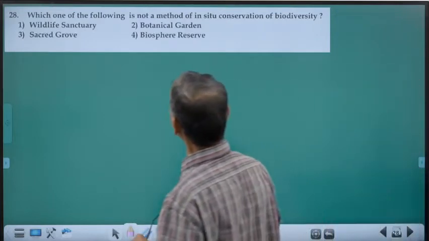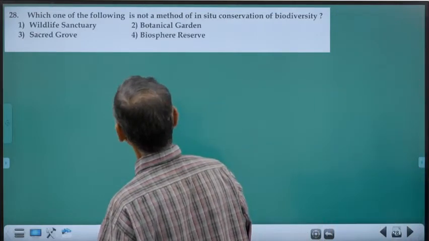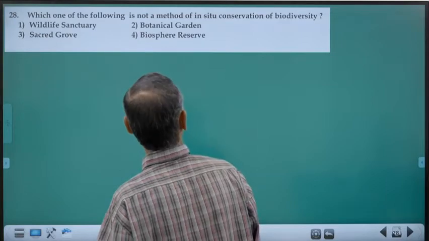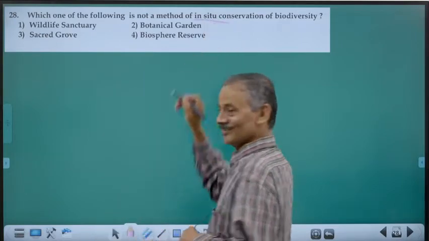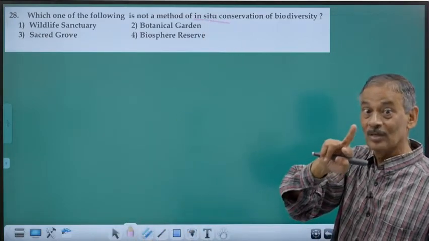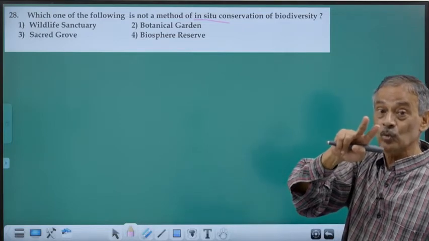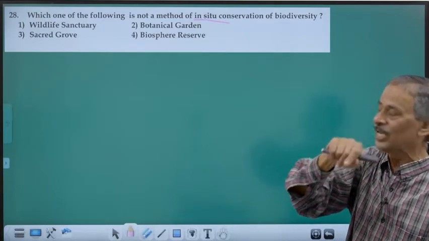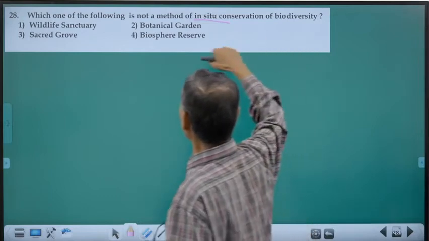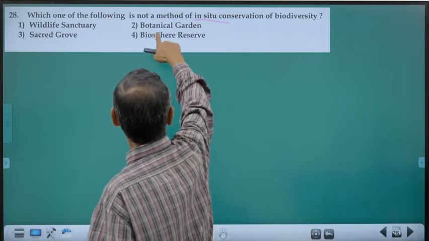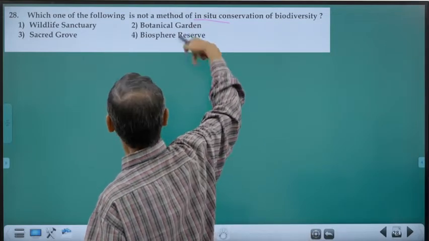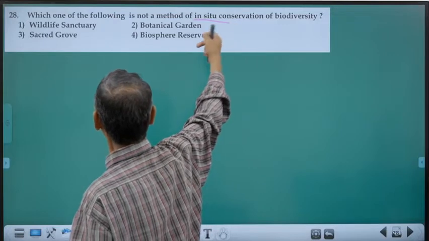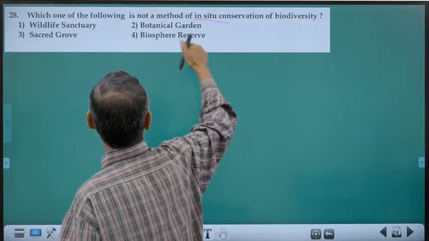Which of the following is not a method of in situ? See, we are having these two questions from 2018. Conservation of biodiversity, not a method of in situ, that is ex situ. We are having botanical garden.